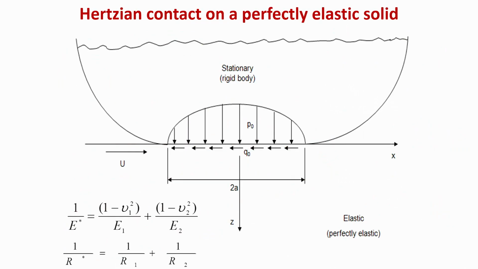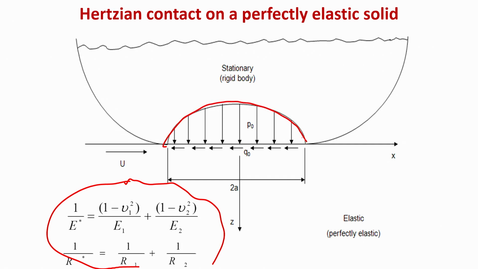So, these are the more clearly defined what I mentioned in the last slide: how to find out the effective elastic modulus and the effective radius of the surfaces. This is the case for the Hertzian contact on a perfectly elastic solid, and you can see how the Hertzian contact pressure varies.